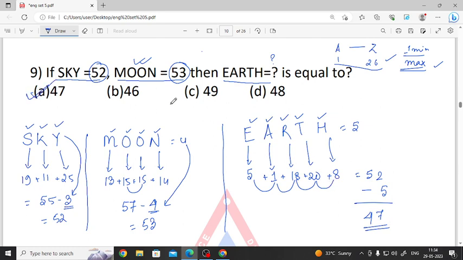So what was the logic here? The logic here was adding all the place values of the letters and subtracting the number of letters in the given word. Hope you got it.